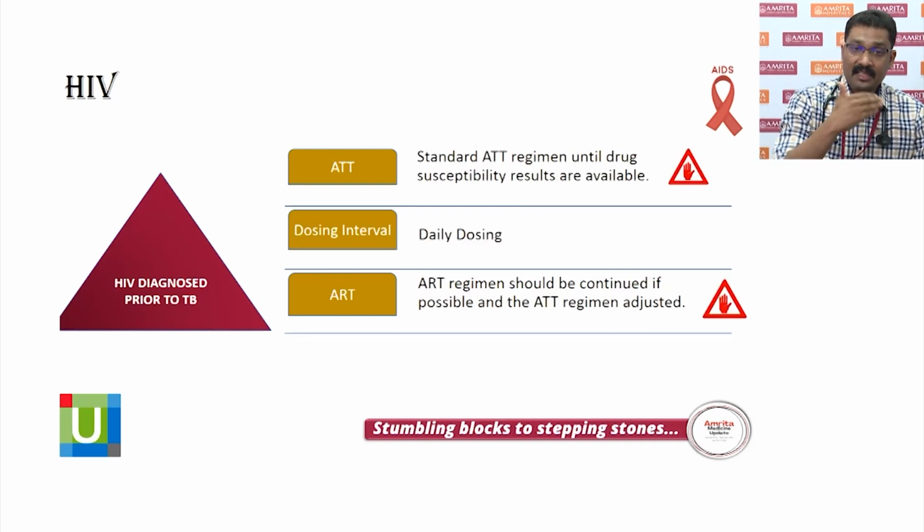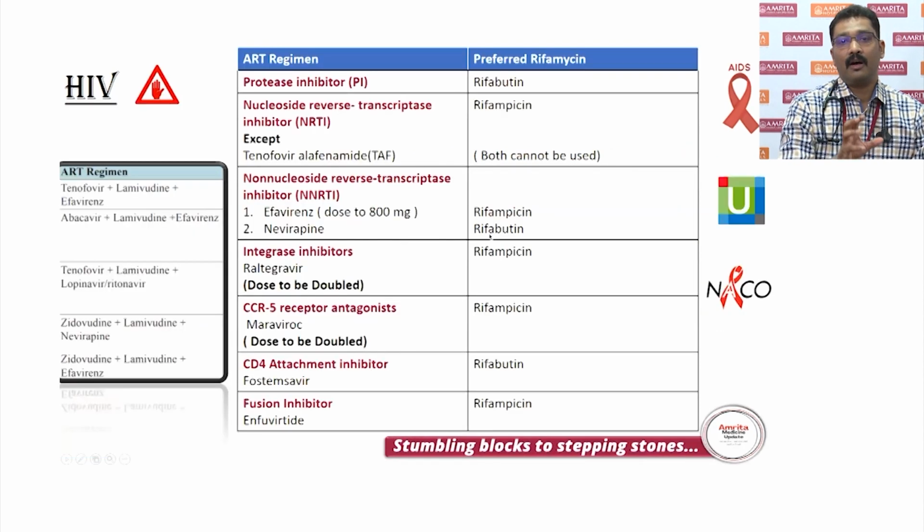Now, what about the latter scenario where HIV is diagnosed prior to TB? Again, the standard rules apply, but with certain caveats. So what are the caveats there? It is because of rifampicin, or rifamycin, which is the basic problem, as it is an enzyme inducer. There are a lot of interactions between these particular drugs. So I have put across a table sourced from UpToDate, looking at all the different classes of drugs. I will not go into the detail of that. These are the preferred rifamycin molecules.